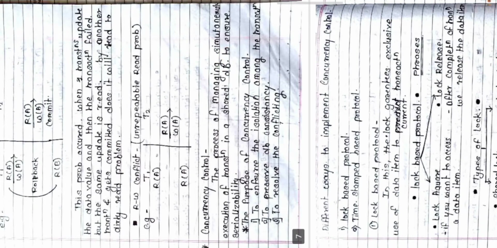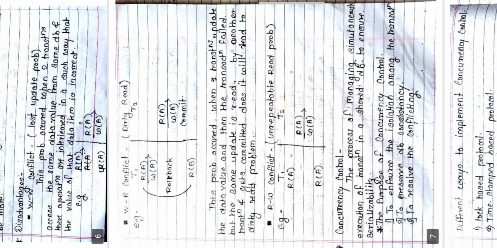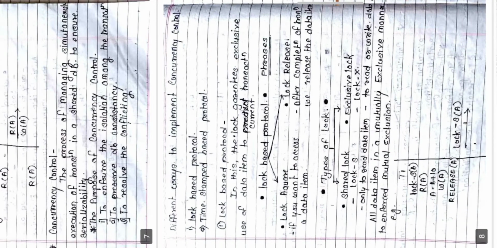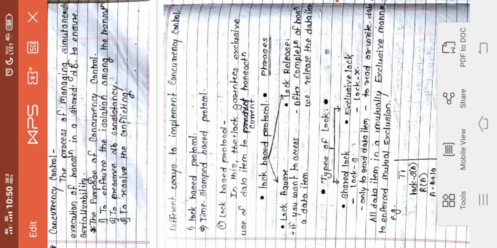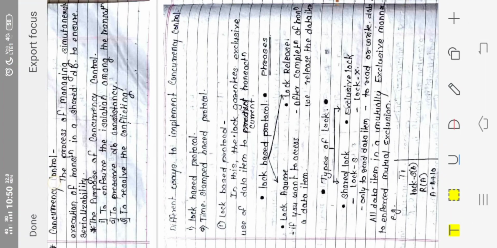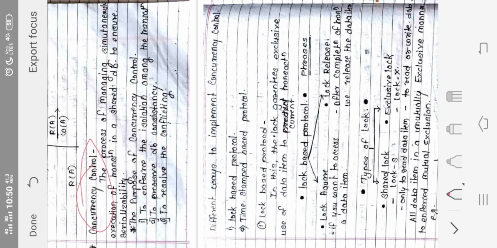The read write conflict is called the unrepeatable read problem, right? And the write read conflict is called the dirty read problem. So these are the problems due to concurrent execution. For that purpose we have one phenomenon called concurrency control. What does this concurrency control do? It will manage the simultaneous execution of transactions in a shared database to ensure serializability.